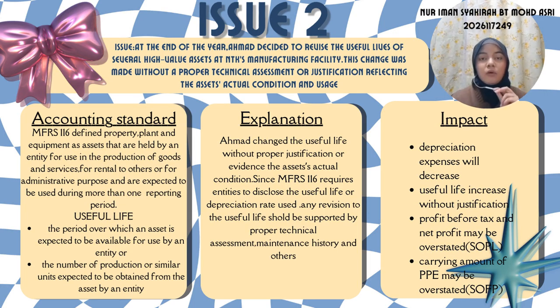For this issue, Ahmad changed the useful life without proper justification or evidence of the asset's actual condition. Since MFRS 116 requires entities to disclose the useful life or depreciation rate used, any revision to the useful life should be supported by proper technical assessment, maintenance history, and others. For the impact of this issue, the depreciation expense will decrease as the useful life increases without justification, profit before tax and net profit may be overstated in SOPL, and the carrying amount of PPE may be overstated in SOFP.